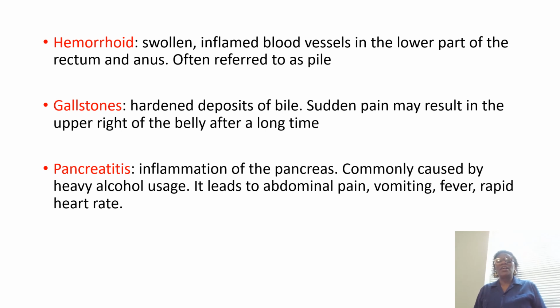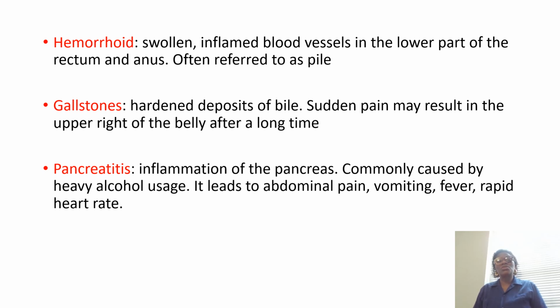When you have swollen, inflamed blood vessels in the lower part of the rectum and the anus, when it swells up, that is what we call hemorrhoid. Sometimes in some people, it will swell up to the extent that it shows outside. And when it shows, it becomes difficult for such an individual to sit down. So this type of disorder is called hemorrhoid.